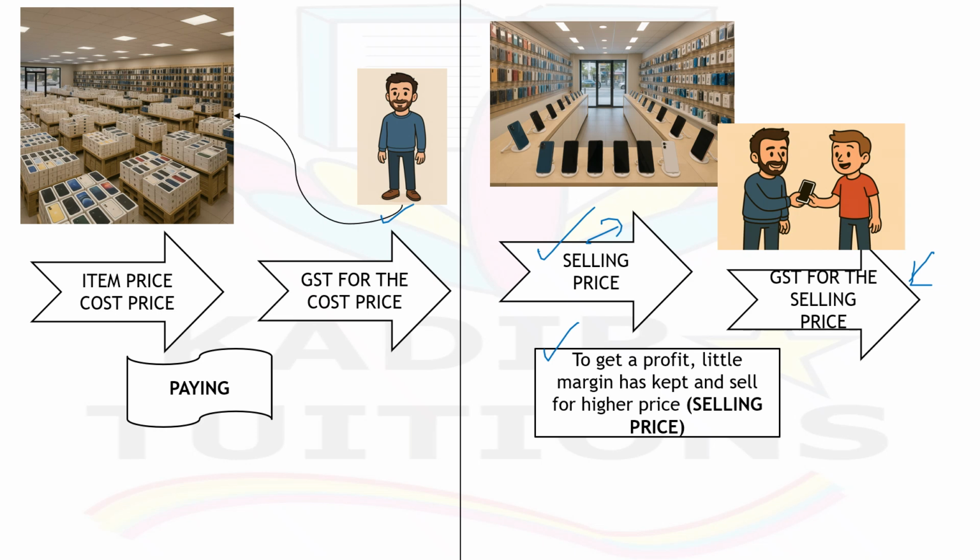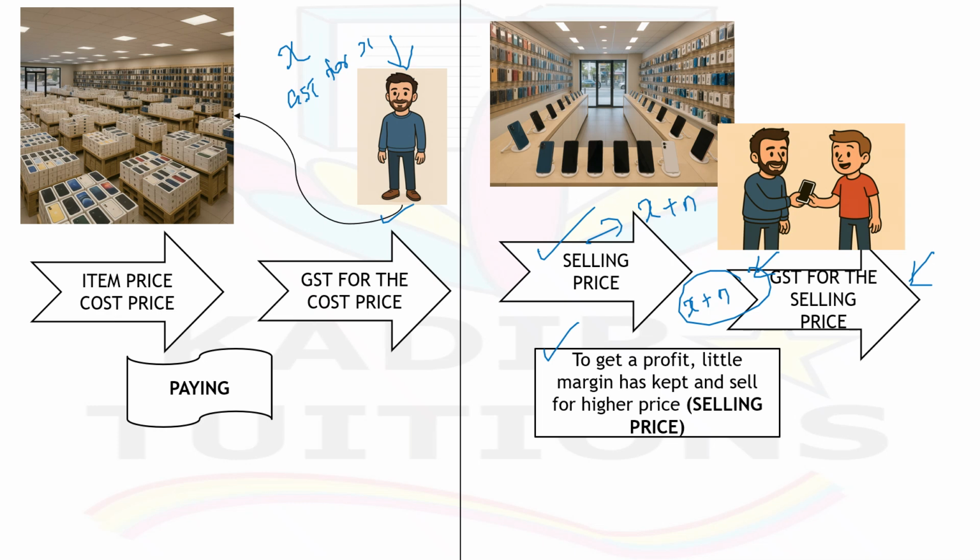So now there is some contradiction, right? Actually this person bought one mobile for X rupees and he paid GST for X rupees, right? And the same person now increased the X rupees to X plus N, and now he is collecting GST for X plus N rupees only, right? Then there is some contradiction happening. He collected a little extra amount as GST since he has hiked the price from cost price to selling price, right? So now he has to pay to the government the difference between these two taxes.